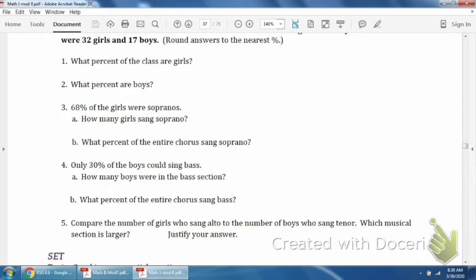Okay, so number 3 and 4 are a little bit different. Part A is really the main difference. So now for number 3, they tell us 68% of the girls were sopranos. So now they want to know how many of the girls then were sopranos.